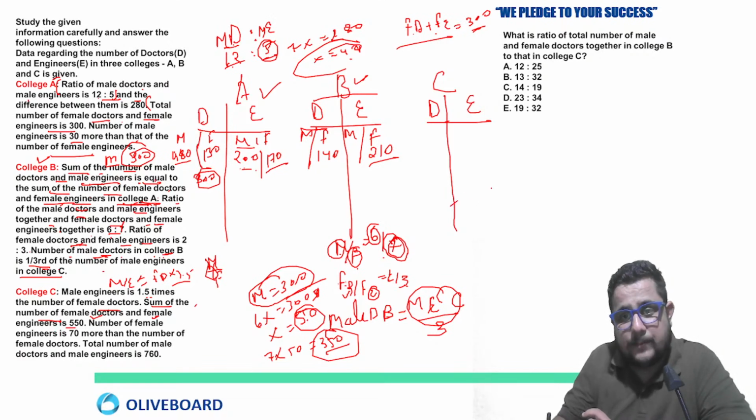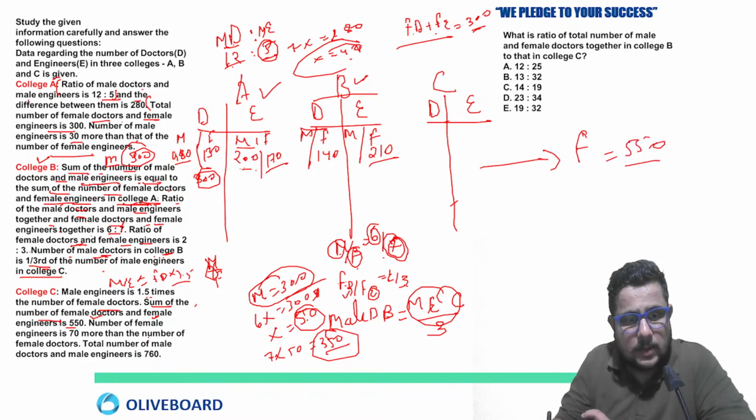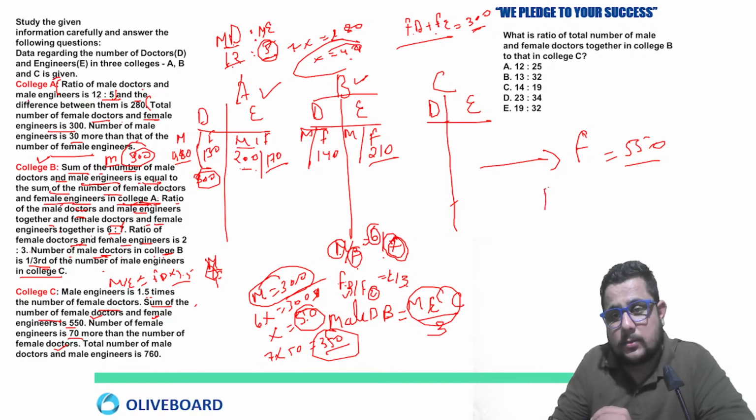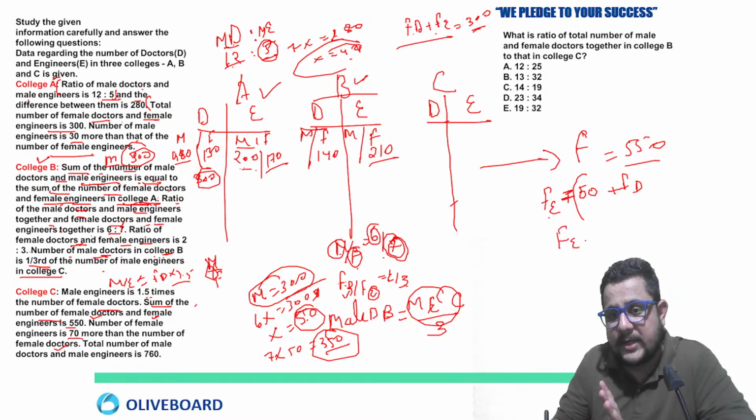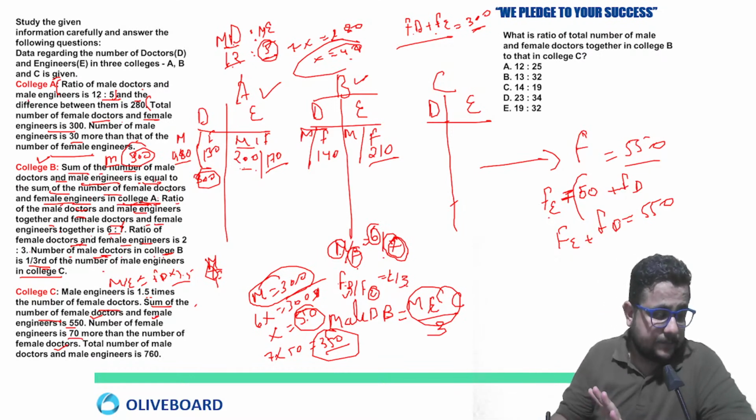So here the total female in college C is given: 550. The number of female engineers is 70 more than the number of female doctors. So female engineer will be equal to 70 plus female doctor. Now female engineer plus female doctor is equal to 550, right?